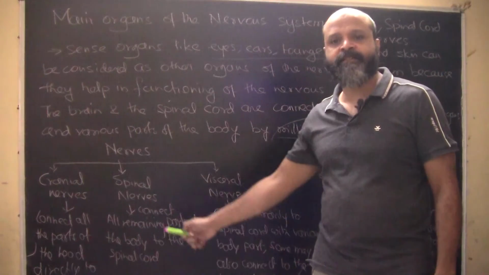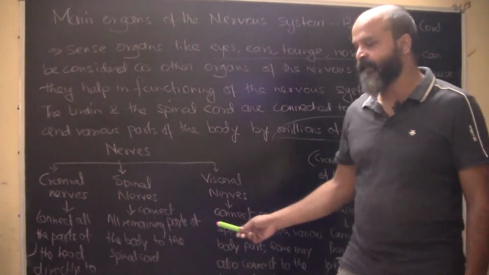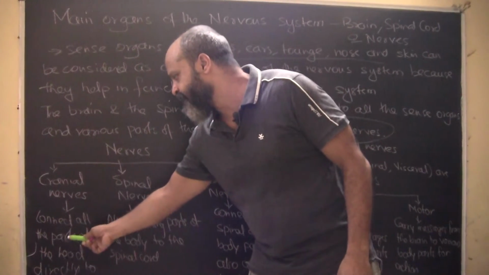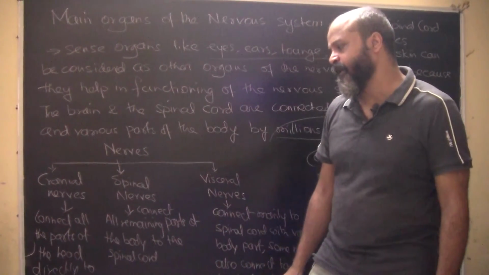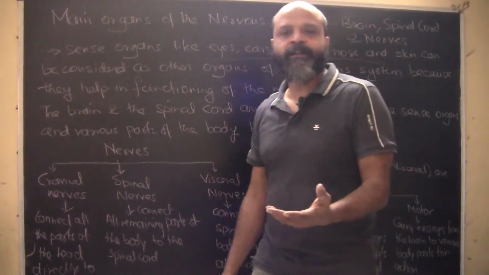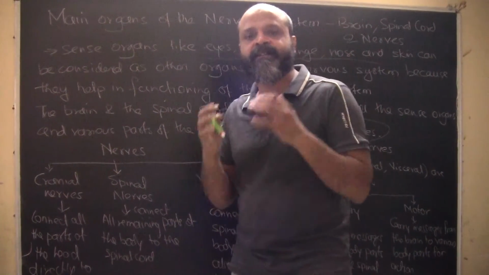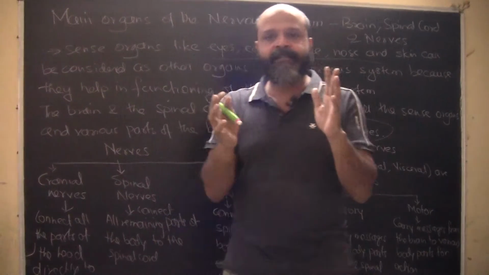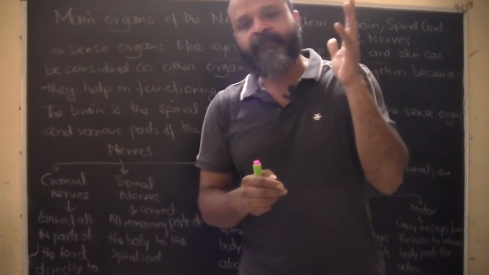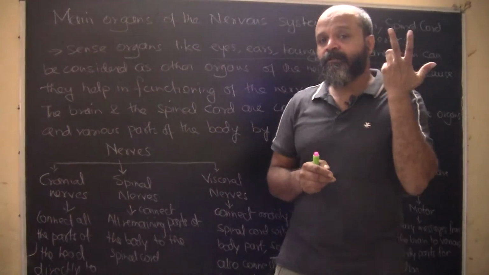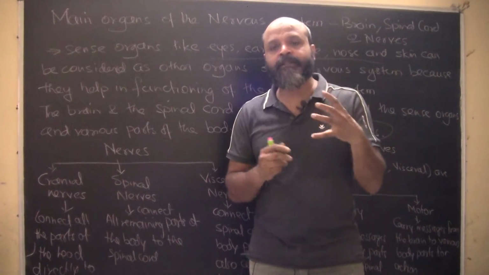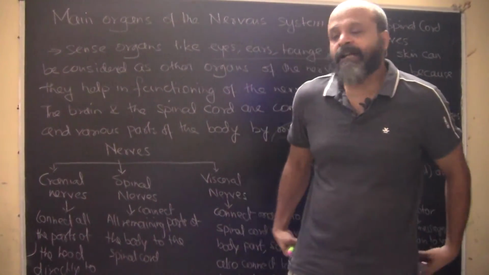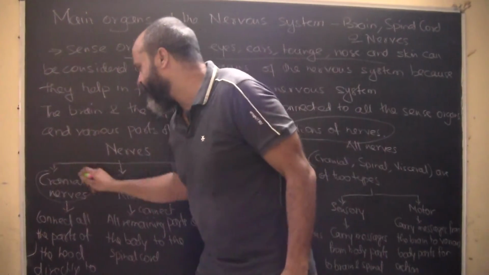We have cranial nerves, then we have spinal nerves, and then we have visceral nerves. What are cranial nerves? Cranial nerves connect the parts of the head directly to the brain: eyes, nose, tongue, ears. All these parts are directly connected to the brain, so these are known as cranial nerves.